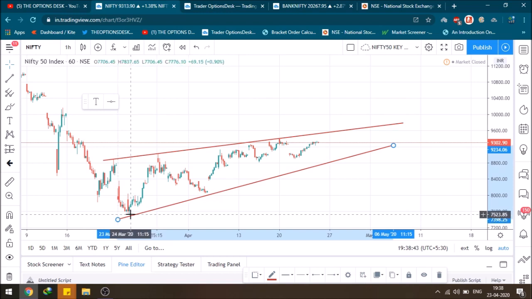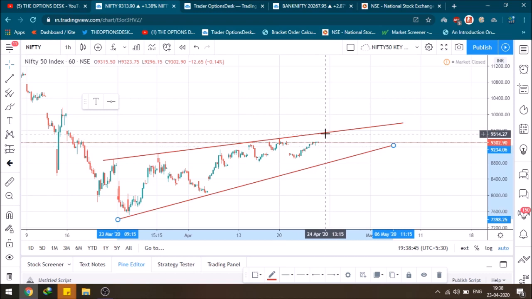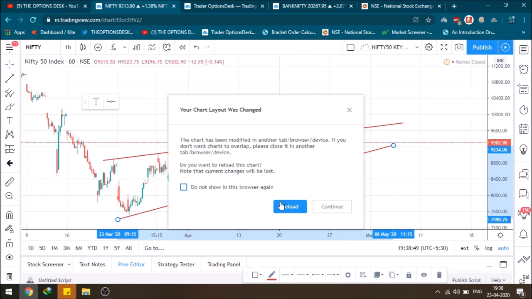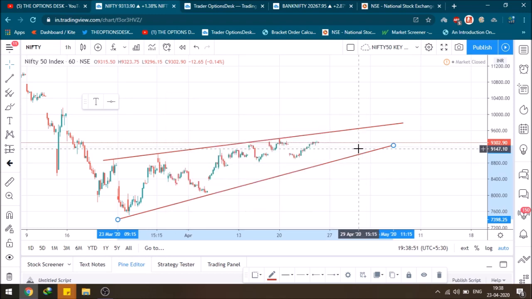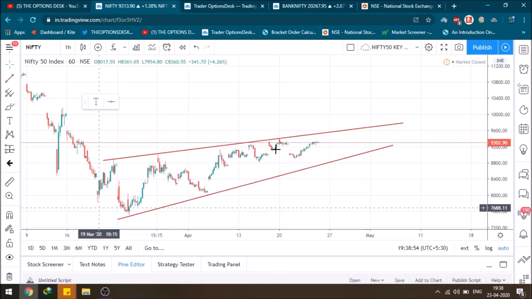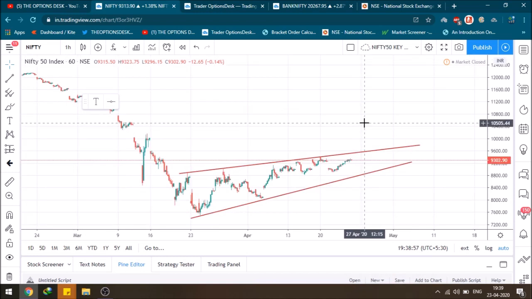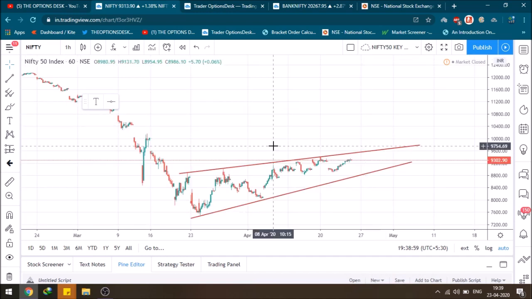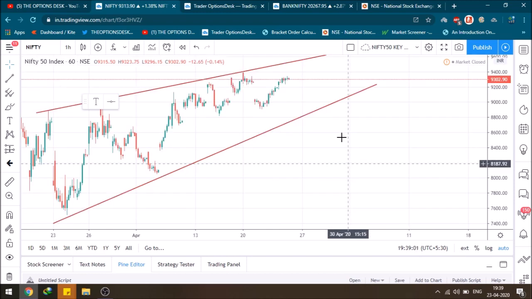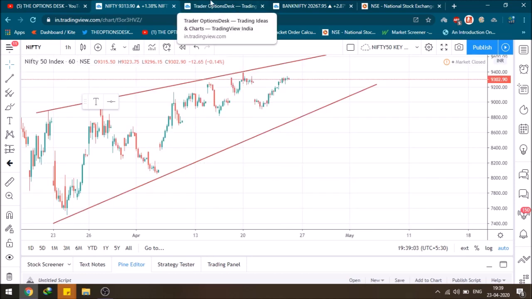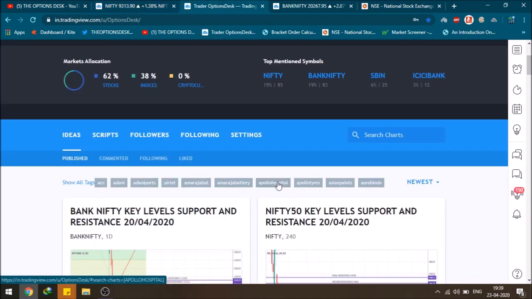As you can see, the Nifty is trying to reach the upper bound of the channel, and it can definitely hit the level of 9400, which is also the Fibonacci level of 38.2% of this trend. Above this level, it can definitely hit the level of 10,000, which is also the 50% level of the Fibonacci retracement tool. I will upload the charts for the Nifty and Bank Nifty and other stocks on my TradingView after the video has been completed, and by the time you're watching this video the charts would have been uploaded.